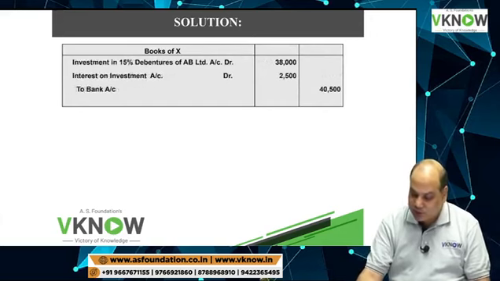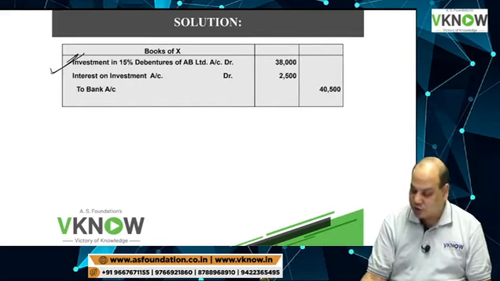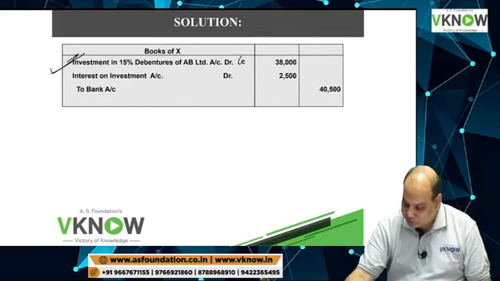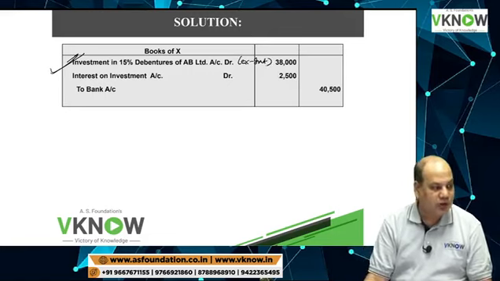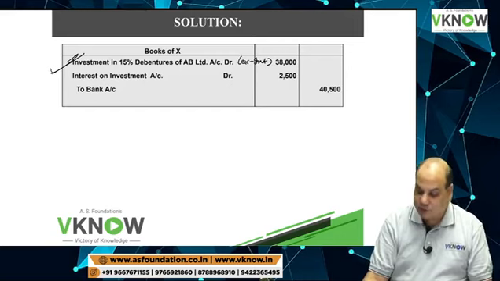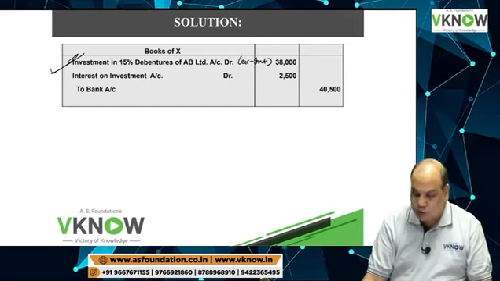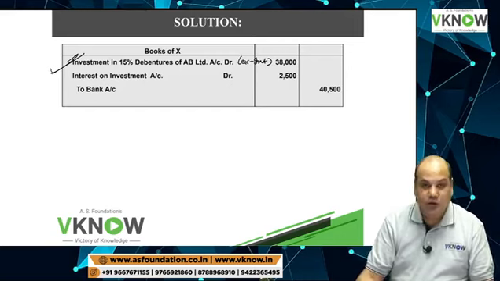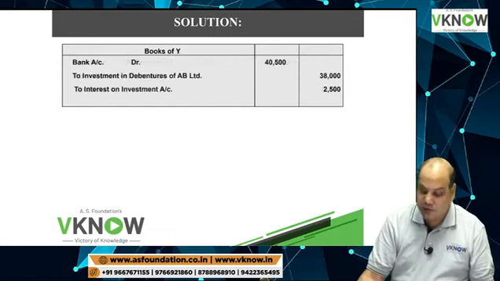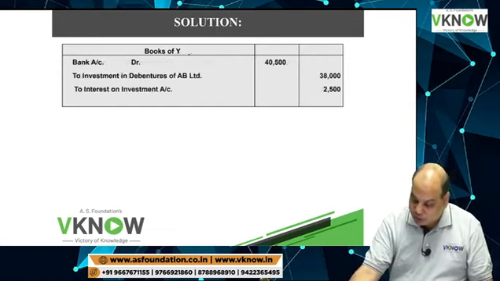The buyer will pass the entry: investment in 15% debenture account debit 38,000, always ex-interest, interest on debenture debit 2,500, and to bank total amount paid. The seller will pass the reverse entry. Who is Y here?